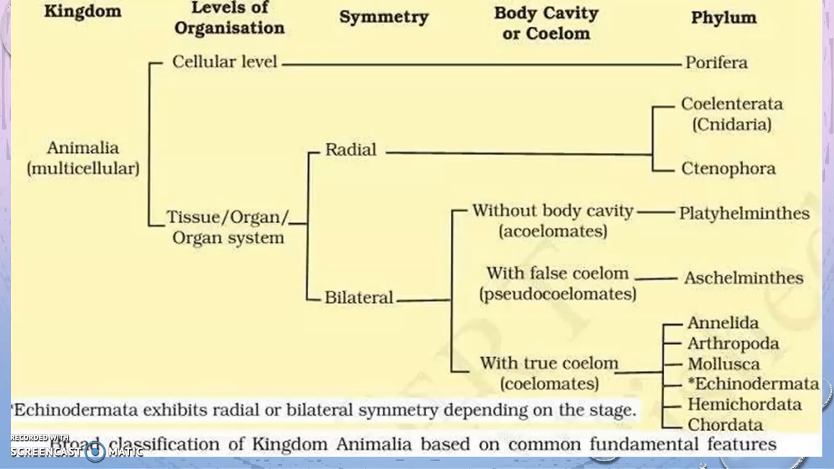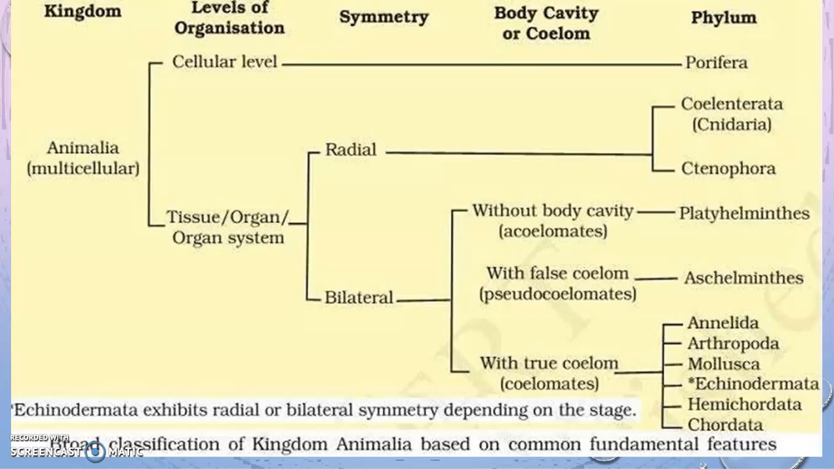Radial symmetry means cylindrical body or star-like body. So these are the Coelenterates and Ctenophora. Talking about the bilateral symmetry, in which the body can be divided into two equal, identical parts. So those are again divided according to the presence and absence of body cavity. Some of them which do not have body cavity are called acoelomates, and they are only the Platyhelminthes, that is the flatworms. Then those which have false body cavity are called pseudocoelomates, they are the Aschelminthes, which we call the roundworms.